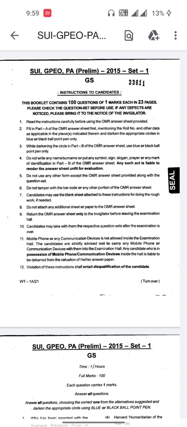Today we are going to discuss the previous year paper of Odisha Junior Assistant and Panchayat Executive Officer. As you all know, this examination was last held in 2015, and today we are going to discuss the exact same question paper which was asked in 2015.